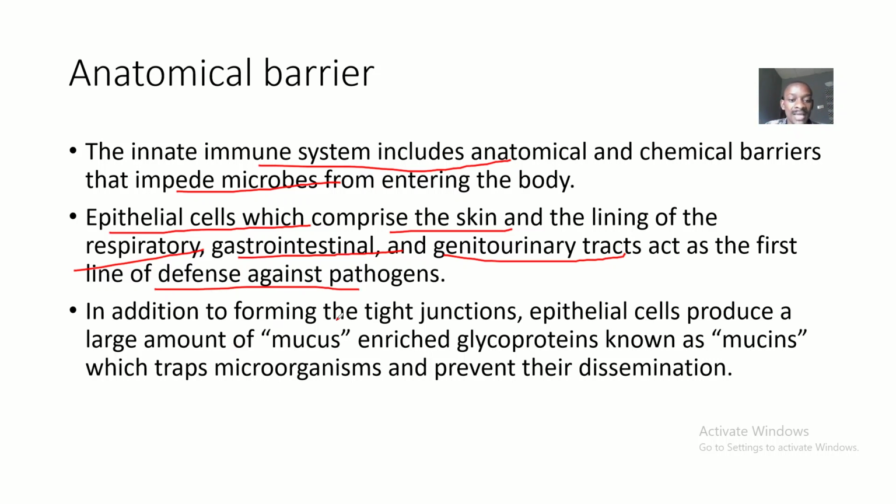Now in addition to forming the tight junctions, epithelial cells produce a large amount of mucus, mucus-enriched glycoproteins known as what? Mucins. And these mucins will help to what? Trap microorganisms and prevent their dissemination.